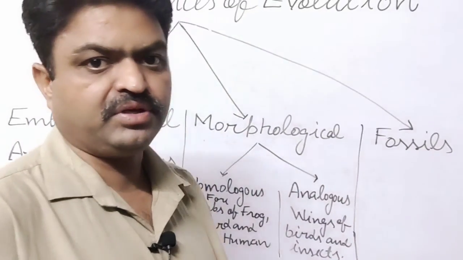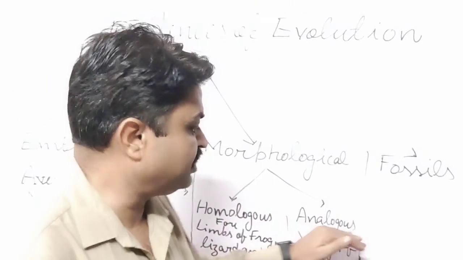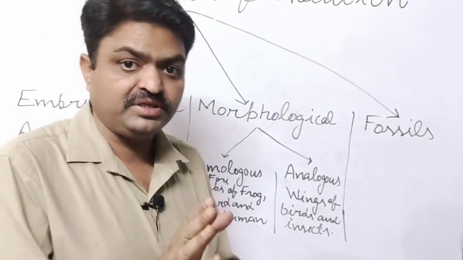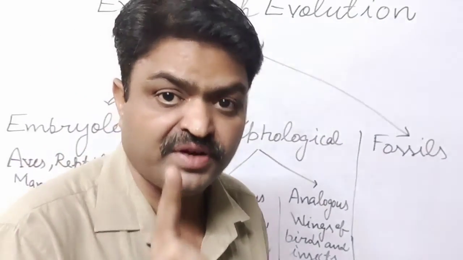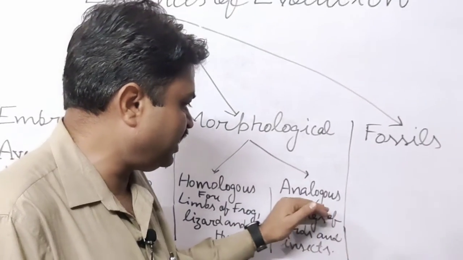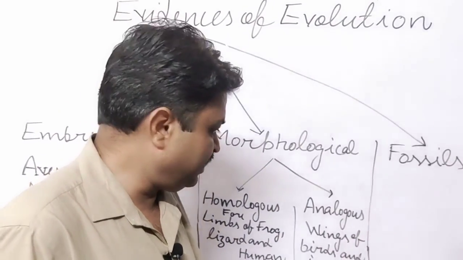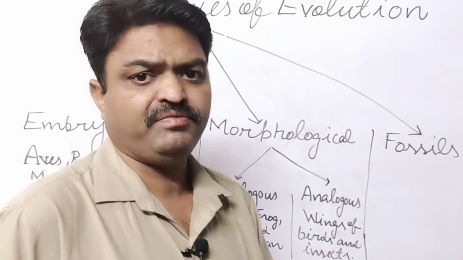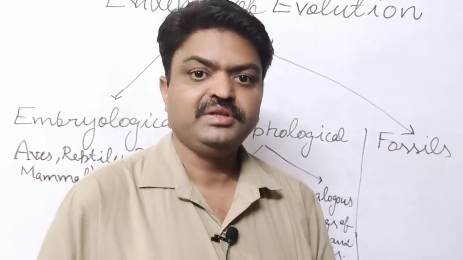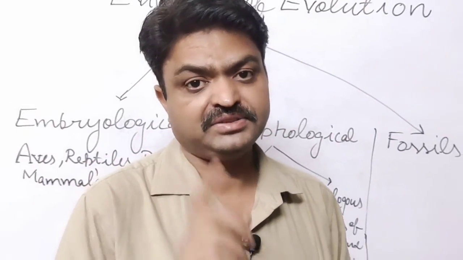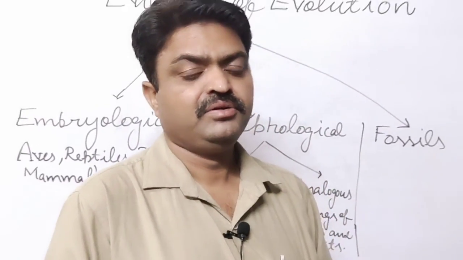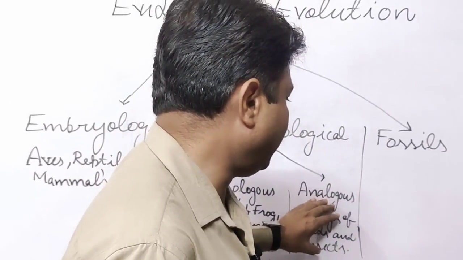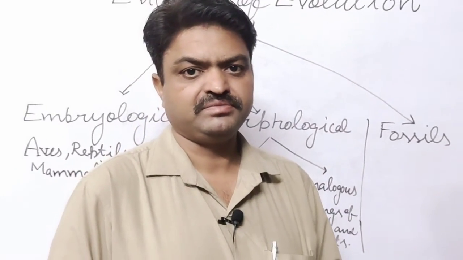Next is analogous organs. Ana means different, logos means structure. Means if organs have different structure and origin but have common functions, they are known as analogous organs, student. Like if we observe the wings of birds and insects, they are completely different from each other, but they perform a similar function. And what similar function do they do, student? They do flight with the help of their wings. So that is about analogous organs, student.